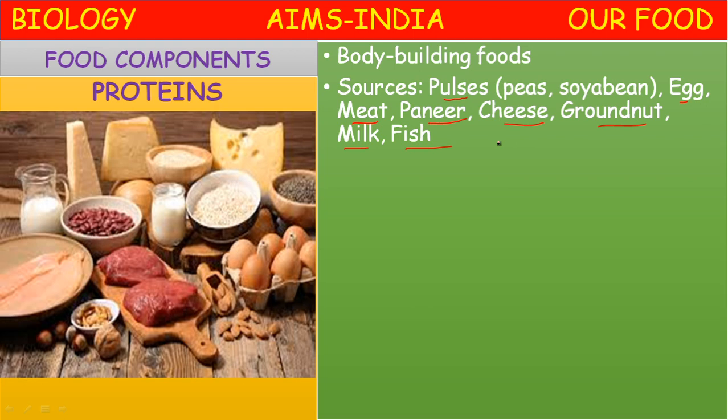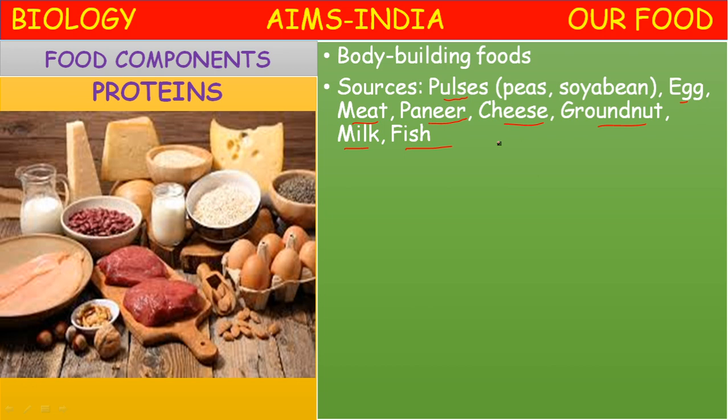So these nutrient rich food components are obtained from plant sources and animal sources. The food which we eat, you study in your regular Our Food lesson in the textbook.